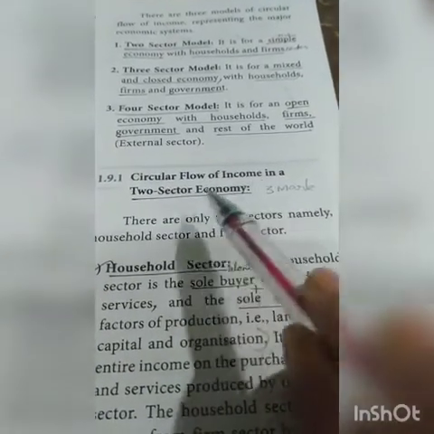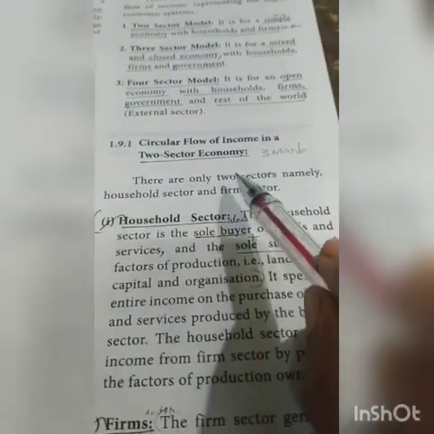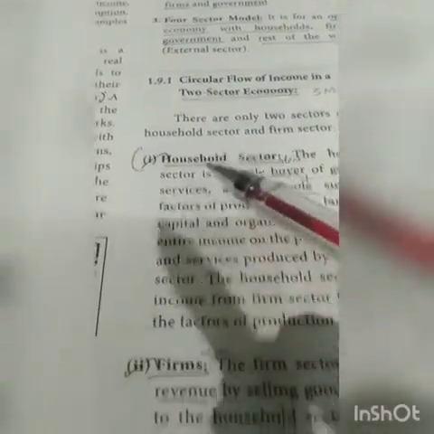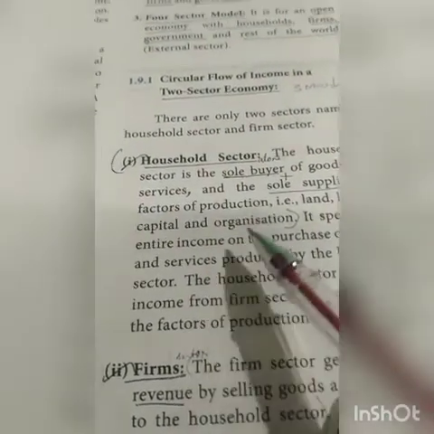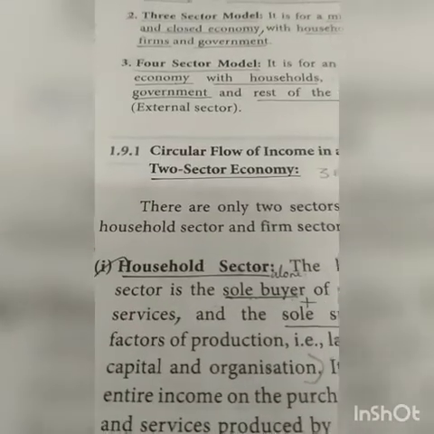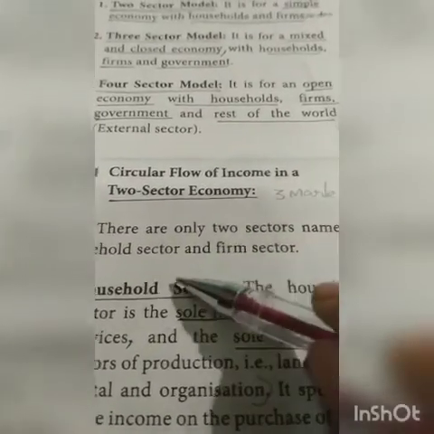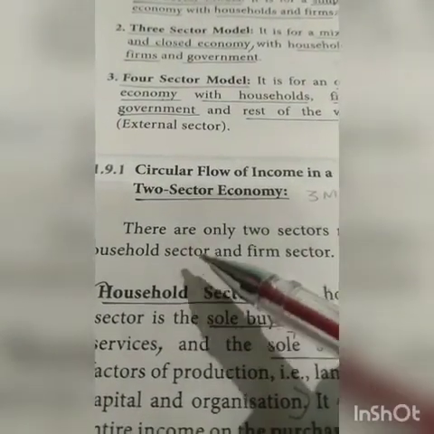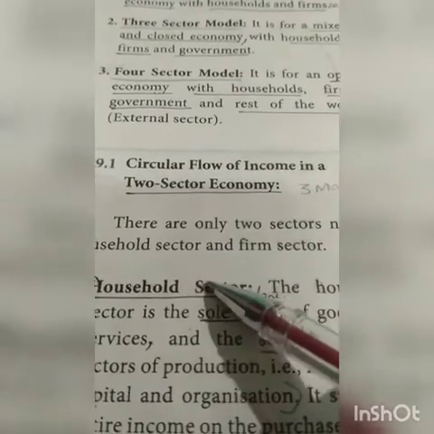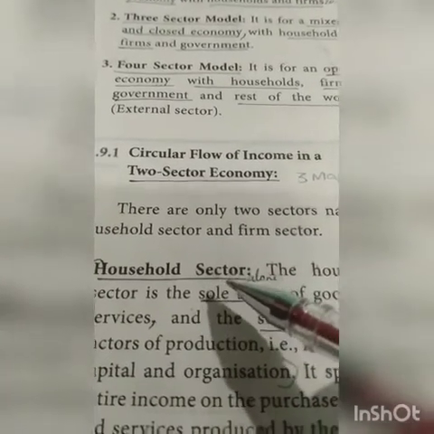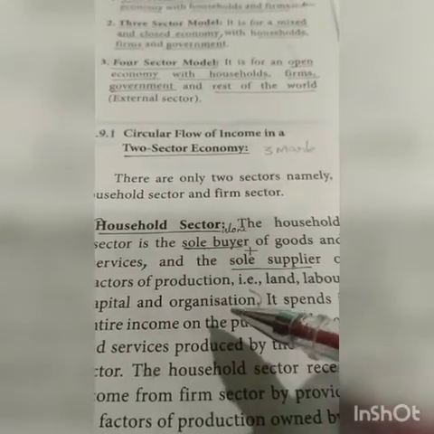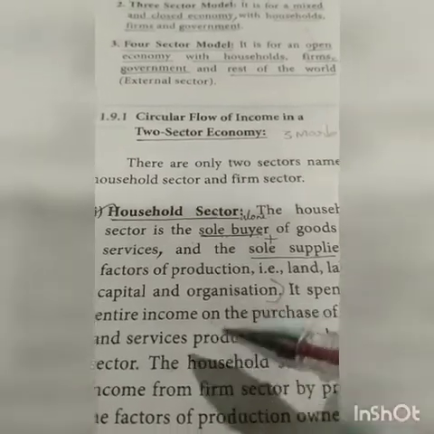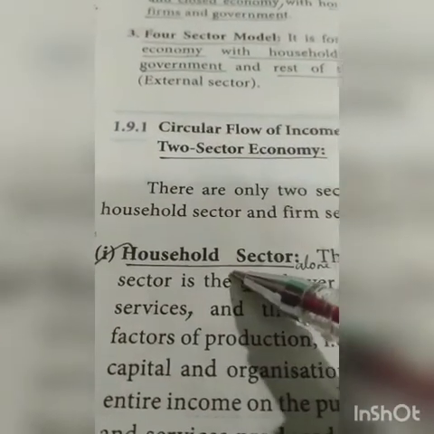Circular flow of income in a 2 sector economy. This is one of the 3 mark questions. There are only 2 sectors, namely household sector and firm sector. Household sector: this sector alone is the buyer of goods and services. This sector alone is the supplier of factors of production. The factors of production are land, labor, capital, and organization. These 2 activities go on only in one sector, that is the household sector.